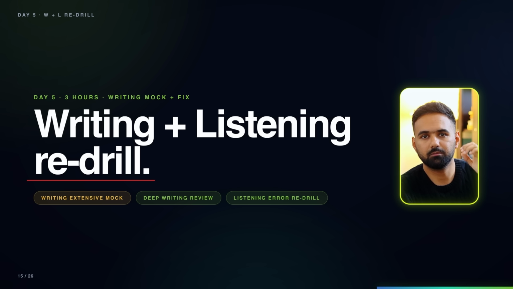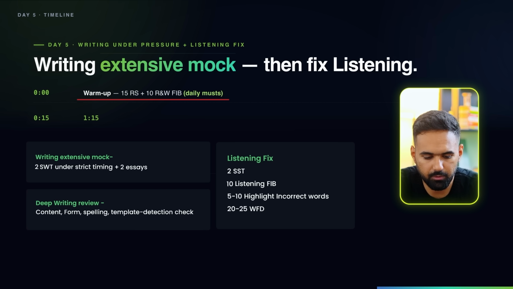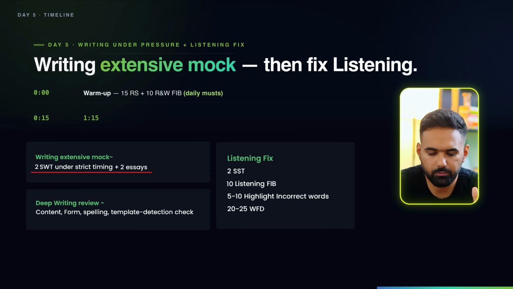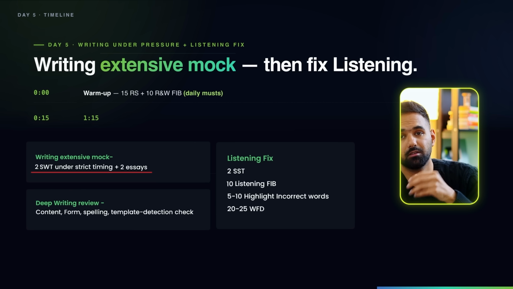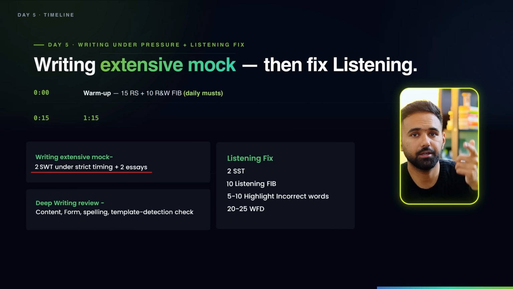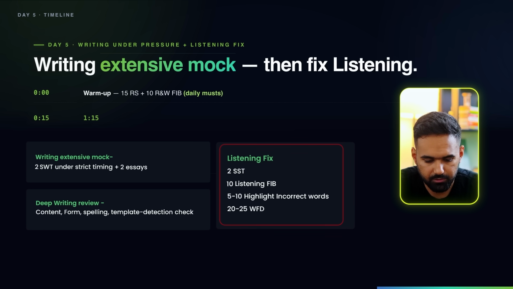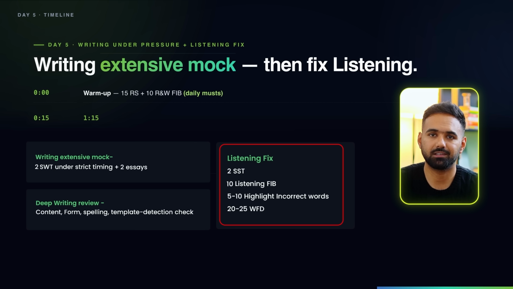Redrill is practicing but focusing more on question types where you faced problem or you found difficult on day 2 or in the mock test. So you warm up, 15 repeat sentence, 10 drop down blanks. Then writing, you do 2 summarized written text, 1 or 2 essays. If you lost a lot of points in essay in the mock test, instead of 1, write 2 essays. Then you have got your listening, 2 summarize spoken text, 10 listening blanks, 5 to 10 highlight incorrect words, 20 to 25 write from dictations.